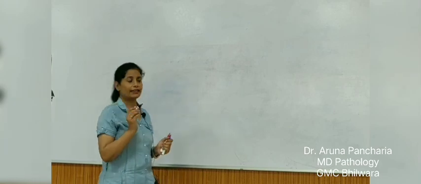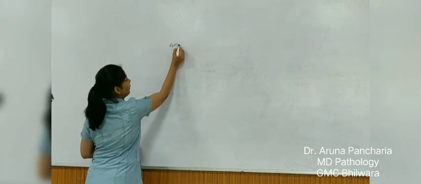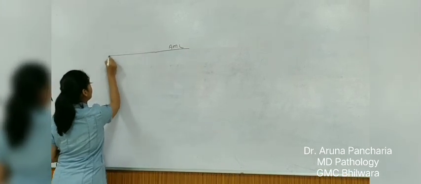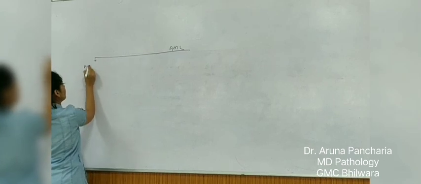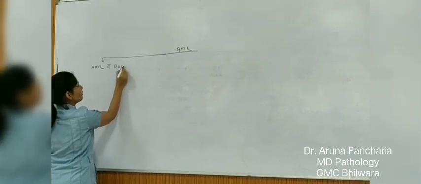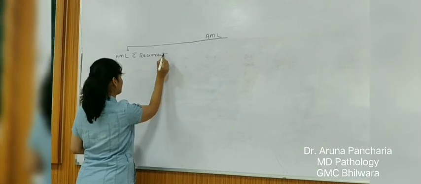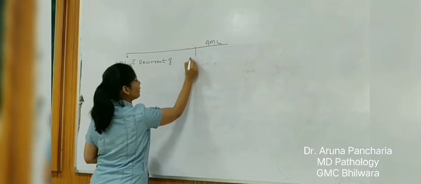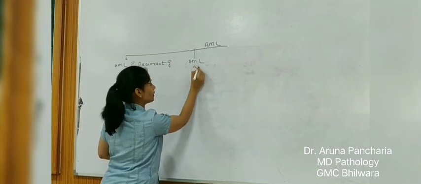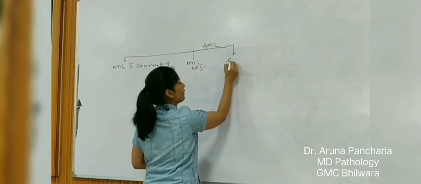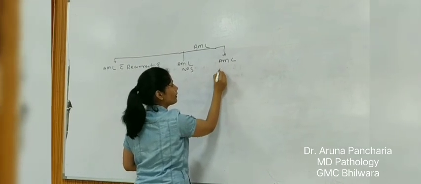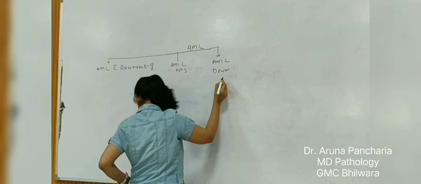So we are starting with the AML classification. AML has got so many categories. One of them is AML with recurrent genetic abnormality. AML not otherwise specified. AML associated with Down syndrome.